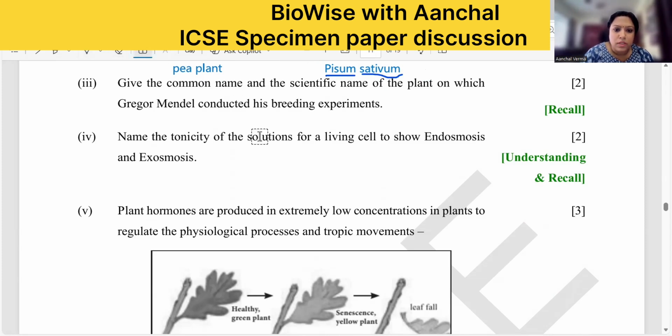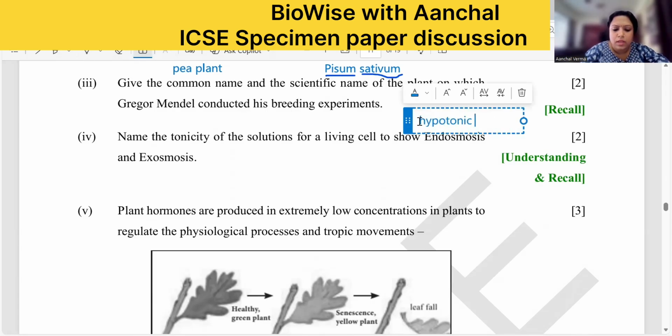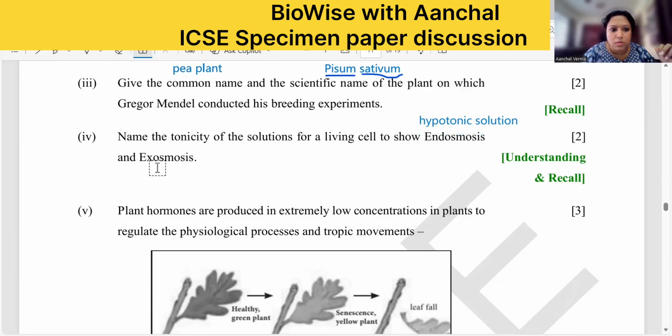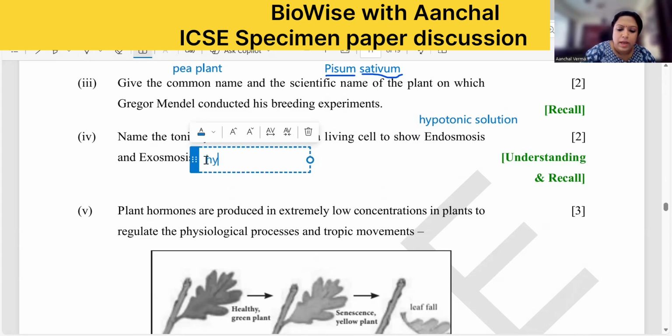Name the tonicity of the solution for a living cell to show endoosmosis. Endoosmosis means water is coming inside the cell. So for endoosmosis, the cell has to be placed in a hypotonic solution. And in case of exoosmosis, it should be placed in hypertonic solution. Is that clear? Okay, moving to the next.